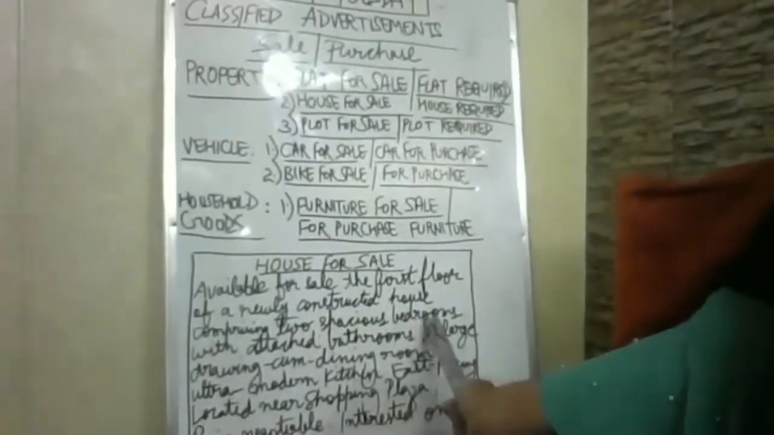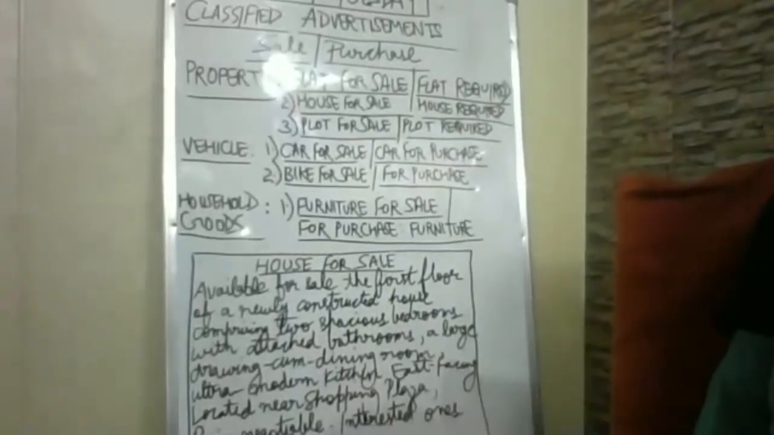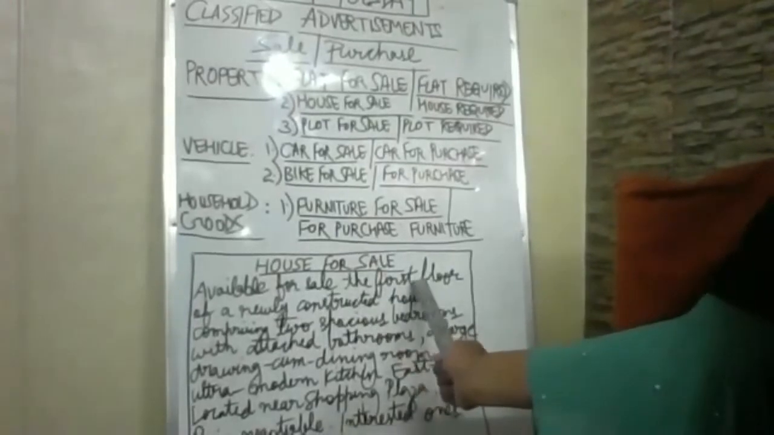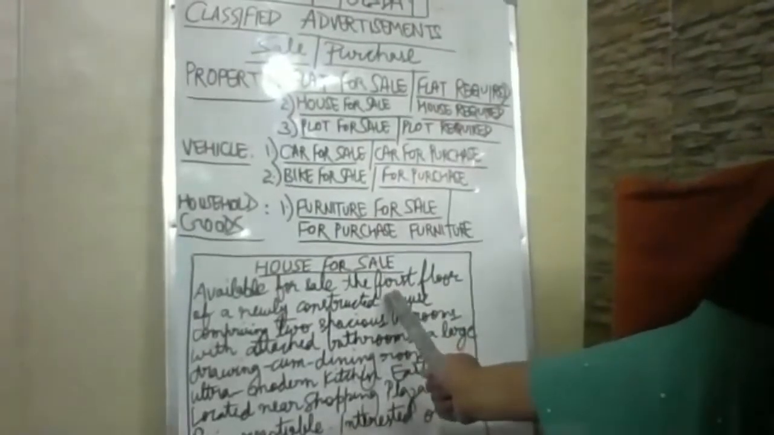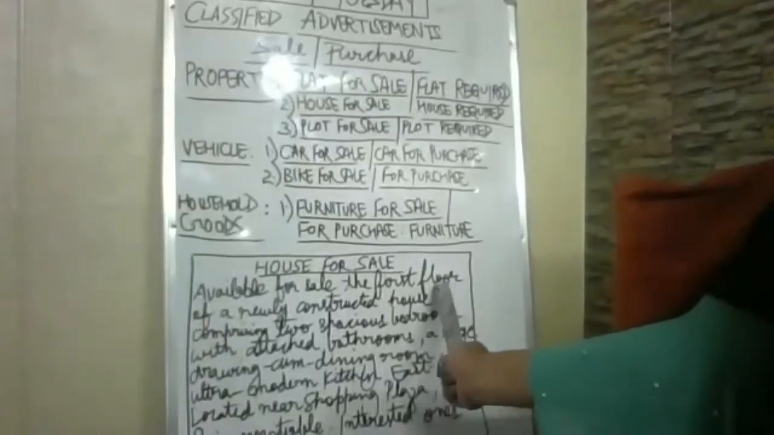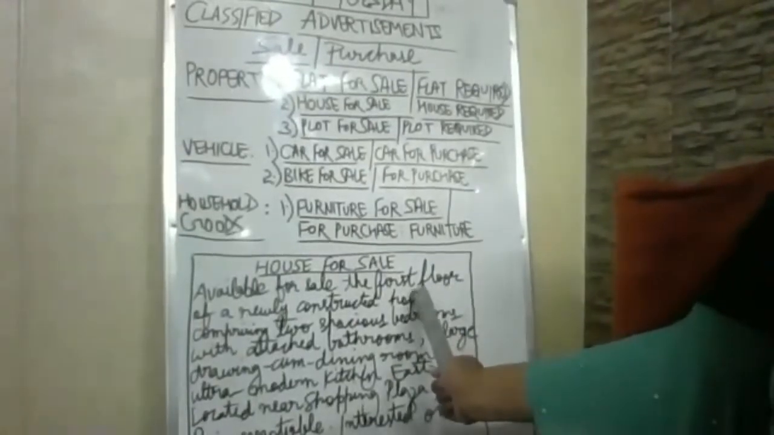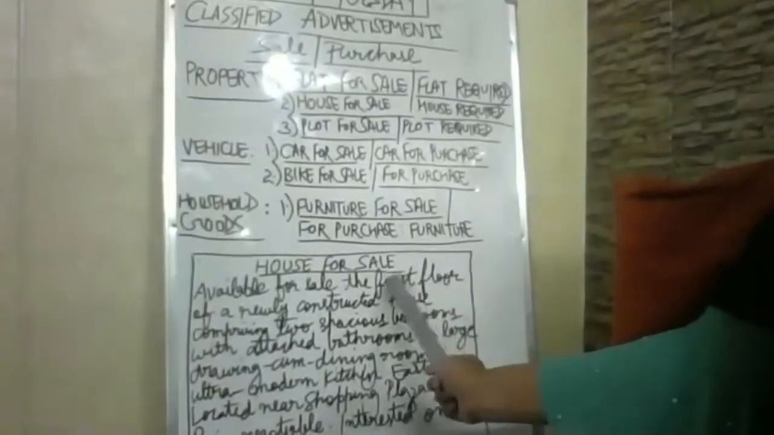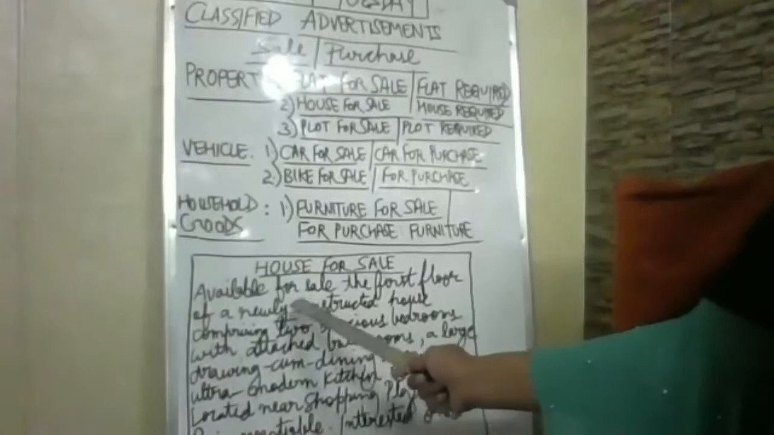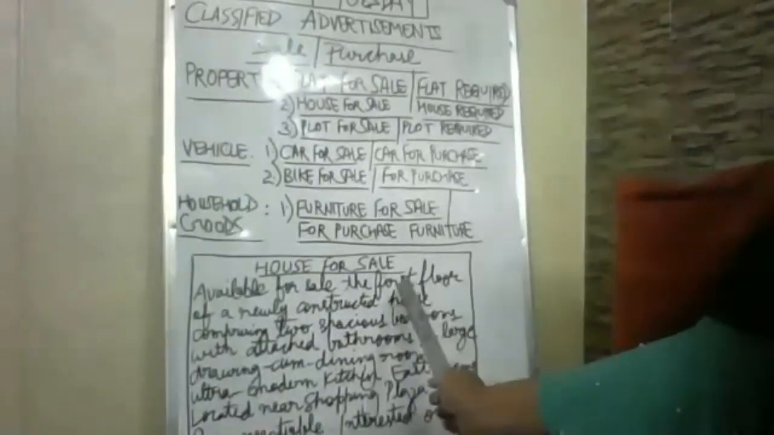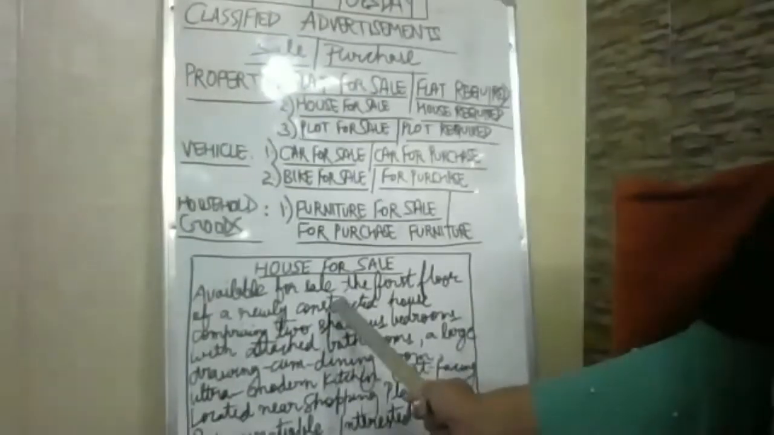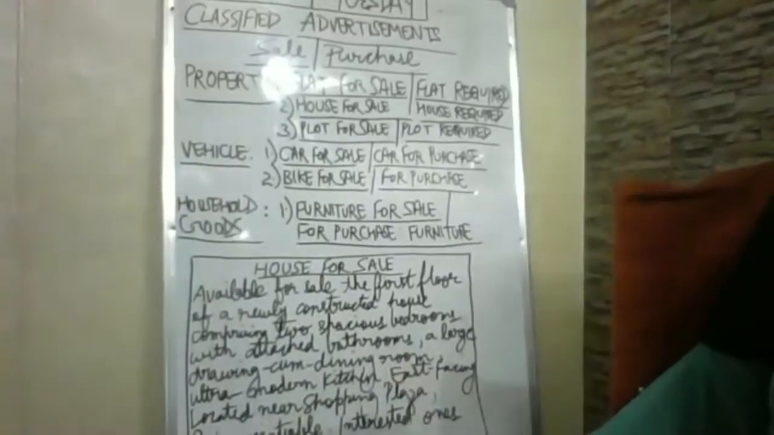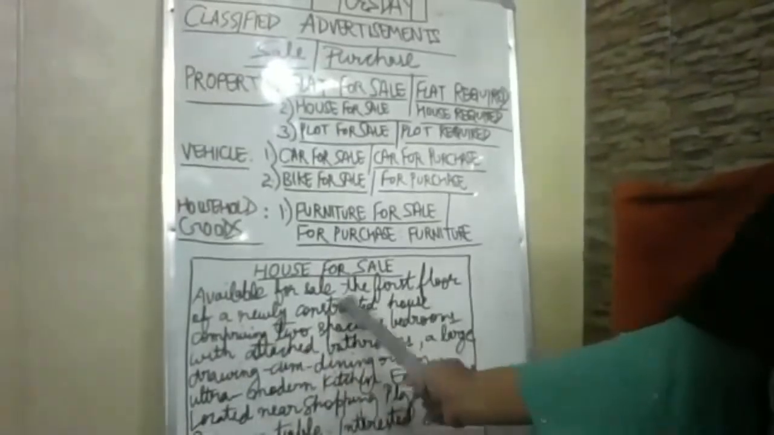comprising 2 spacious bedrooms. You start telling the features now. Firstly, tell what is available. After telling what is available at what location, you can say the first floor of a newly constructed house, only first floor, specify it. Right? If it is complete, then you need not mention the first floor. Then available house for sale. Also, you can start with an independent house or a fully furnished house or semi-furnished house. In that way, you can start in another case. Fine. Then after that, newly constructed house.